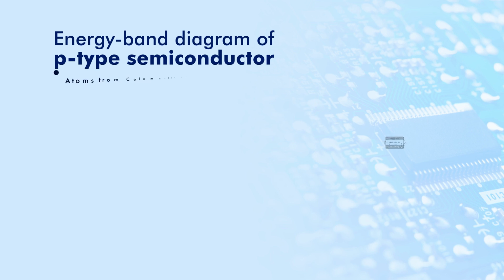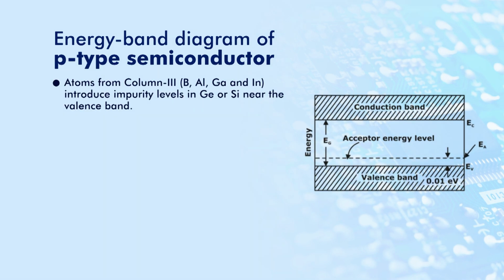So, this is the energy band structure for a p-type semiconductor. Here we can see there is a conduction band and a valence band, and the figure shows the energy band diagram of the p-type semiconductor. In the case of silicon and germanium, the atoms from column 3, that is boron, aluminum, gallium, indium, are added, creating impurity levels close to the valence band. At 0 Kelvin, these levels are electron free.